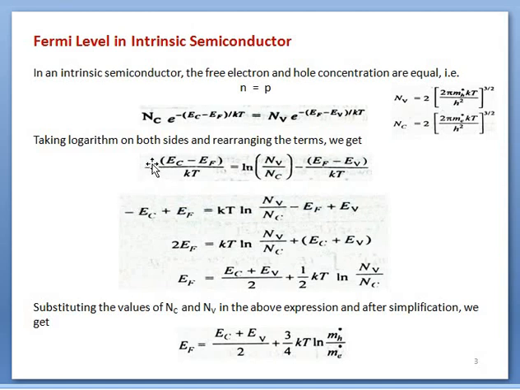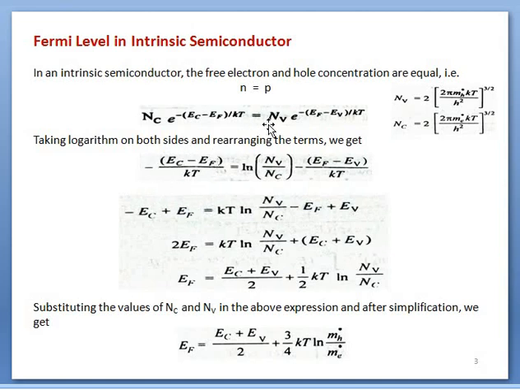Okay, moving to next. Now by further simplification, with Nc kept on the right side, we have Nv upon Nc, and here only the exponential term is left. After taking log to the base e, this exponential term will be removed and only this term will remain, as expressed here.